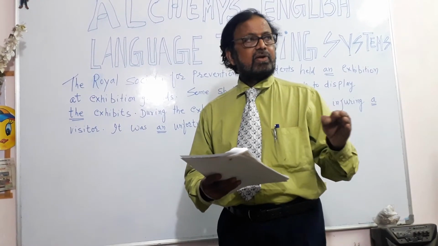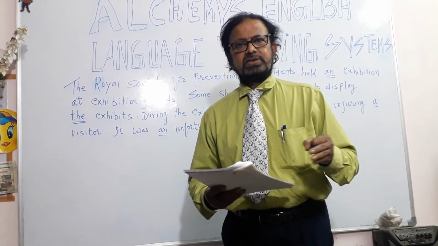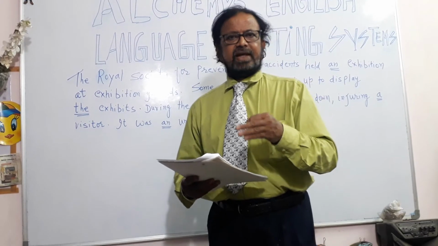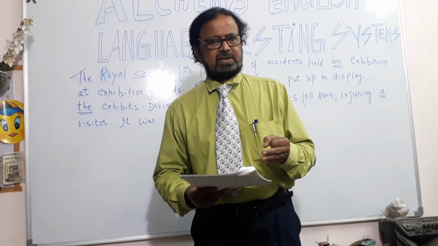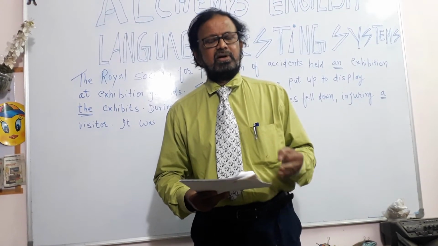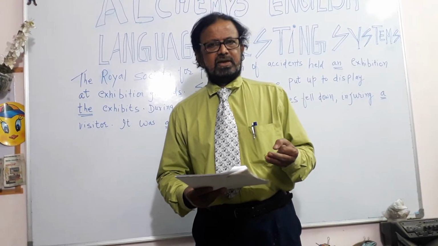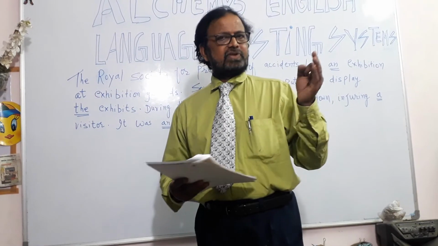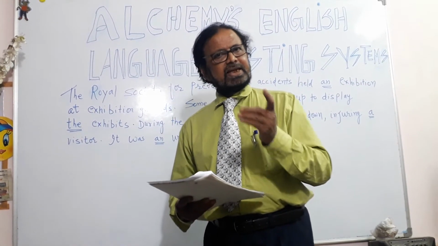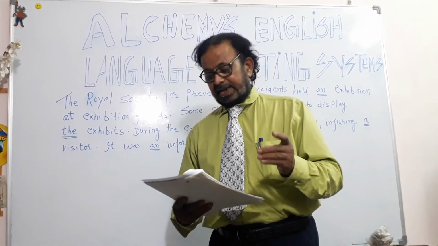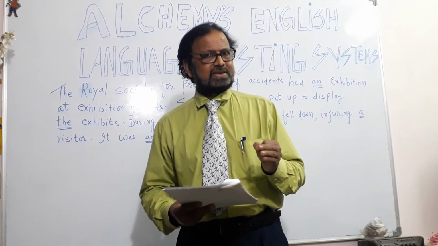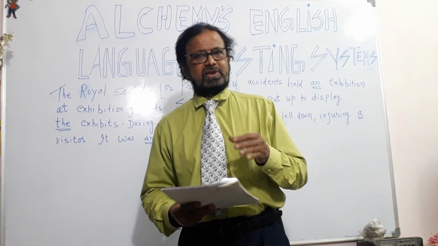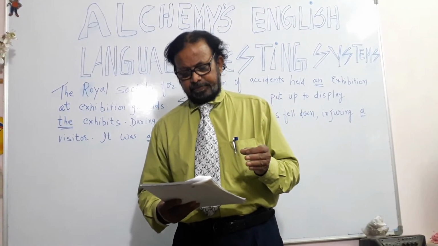He is the legal heir of this property. His grandfather has written a will in favor of his grandchildren or son, and he is the legal heir of that property. The word is HEIR, and we don't pronounce the H, we say heir, legal heir.